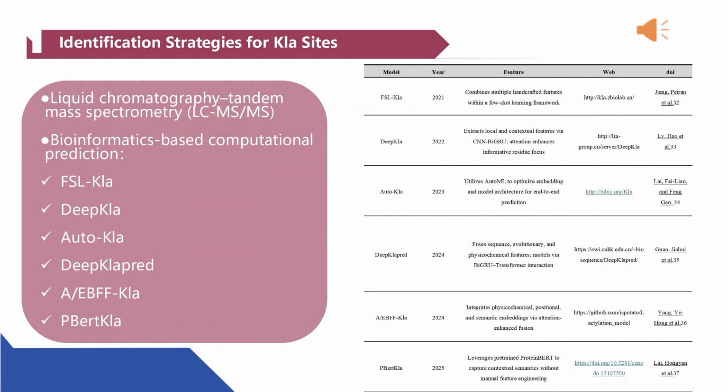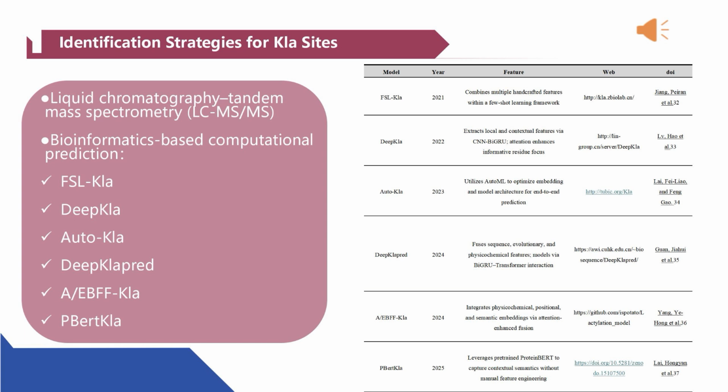We will now introduce the current methods for identifying KLA sites, which are primarily divided into two approaches: liquid chromatography tandem mass spectrometry (LC-MSMS) and bioinformatics-based computational prediction. Experimentally, LC-MSMS serves as a core technique for detecting a wide range of post-translational modification sites. However, its application remains constrained by high sequencing costs and time-consuming procedures.